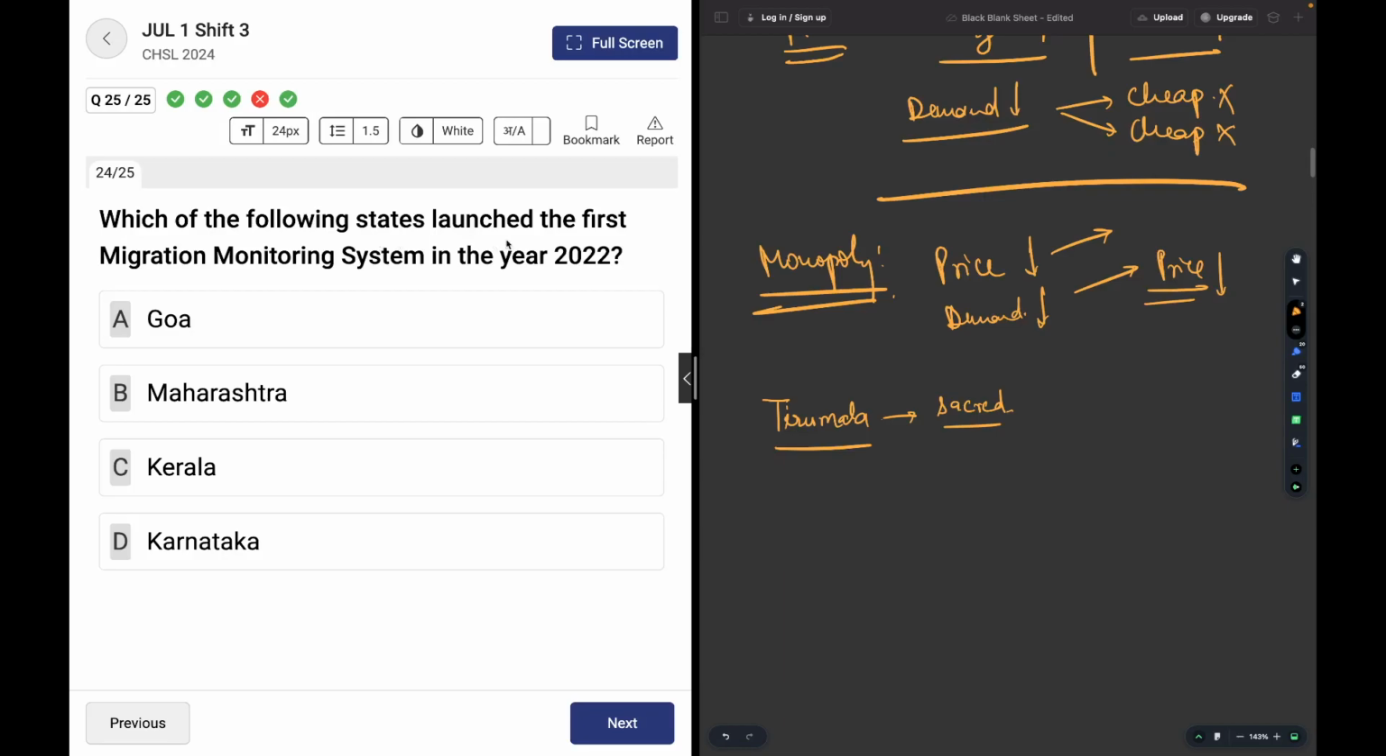Which of the following states launched the first migration monitoring system in the year 2022? So, Maharashtra. It was seen in the news that Maharashtra had a problem with a large influx of people from across the country, particularly UP and Bihar. So they launched the migration monitoring system to facilitate policies in such a manner that the migration can be controlled. Controlled in the sense they can provide facilities to the people who are migrating, or they can identify which of the cities need a lot of development, and they can provide the data to them.